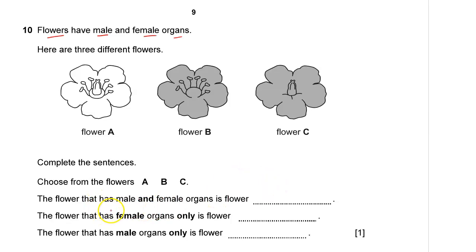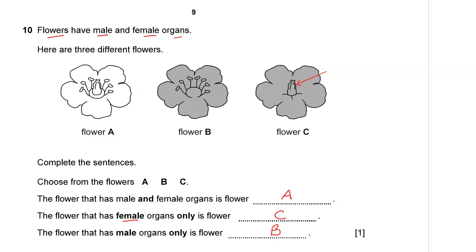The flower that has male and female organ is flower... Of course, you can see it is flower A. It has got the ovum and anthers. The flower that has a female organ only is flower C. You can see this is the female organ here, the ovum. The flower that has a male organ only, therefore, is flower B.